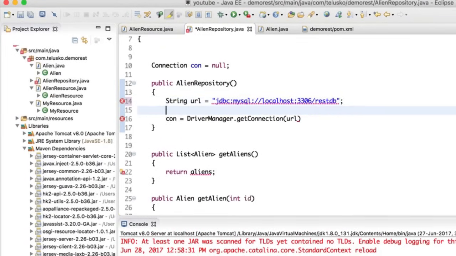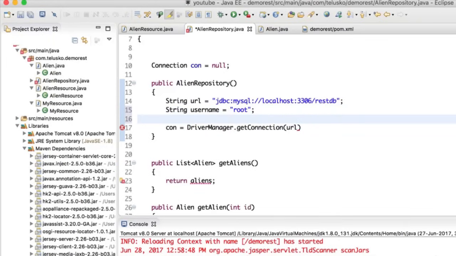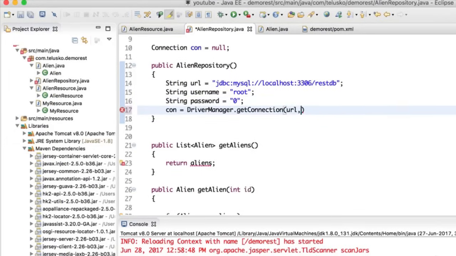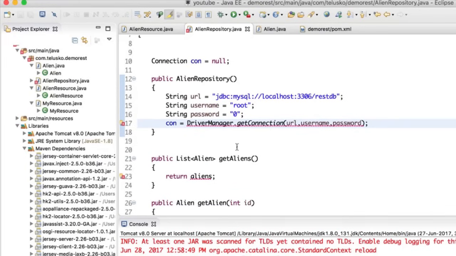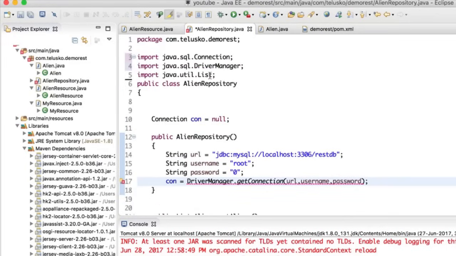Once we got our database, we have to mention the username. So we'll say username equal to, for MySQL the username is root, and for MySQL my password is 0. I know we should not be putting that as a password, that's fine. Once we got these three things, let's specify the username and the password, right? So once we have assigned all these values, and I can see there's an error there. Let me say Control-Shift-O, it will import all the packages.